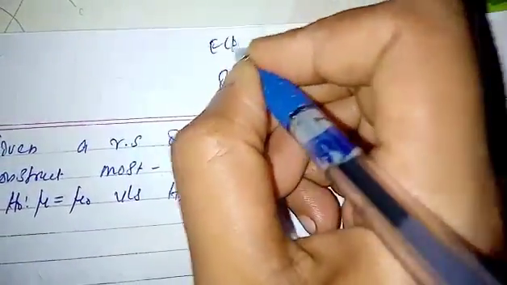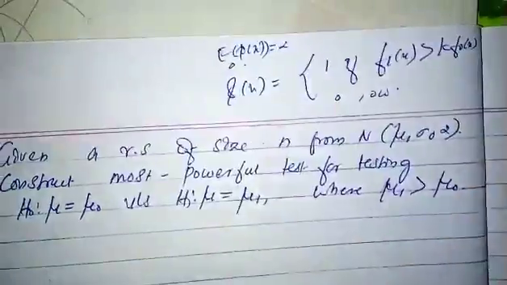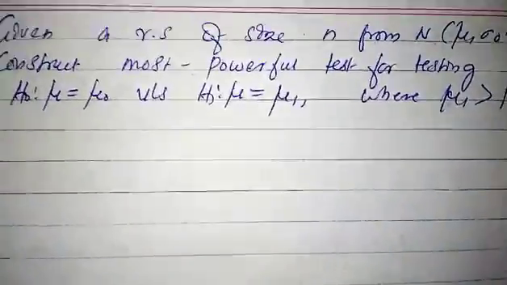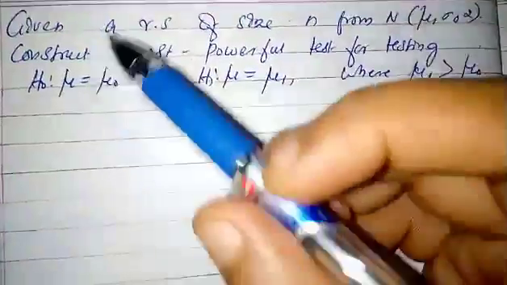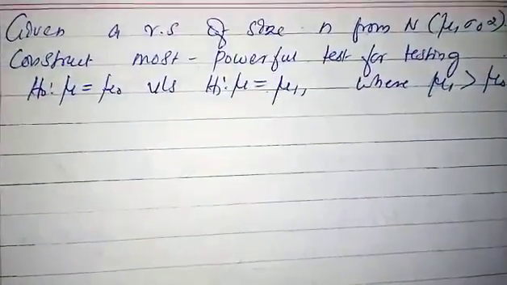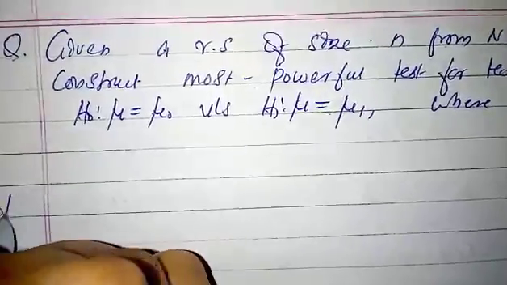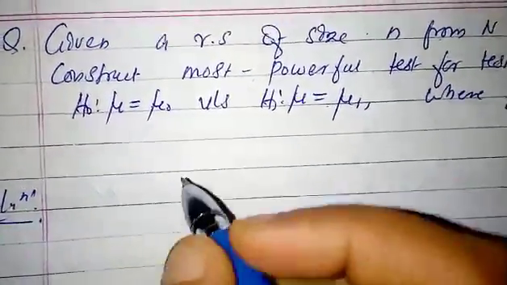These two conditions should be satisfied, and then phi of x is the most powerful test. So here we want to construct the most powerful test for testing H naught versus H1.